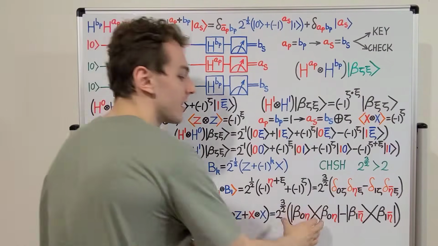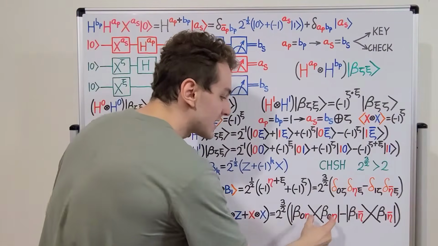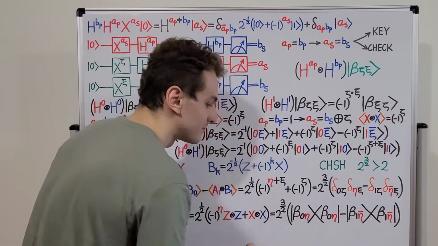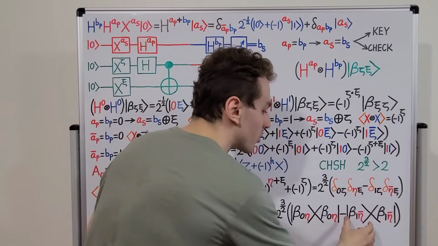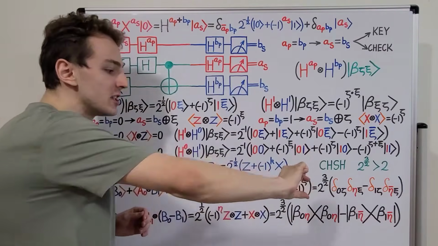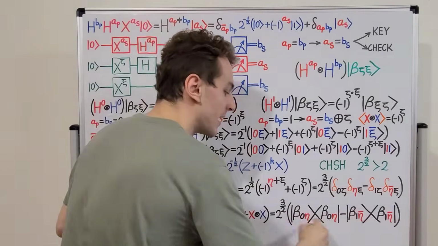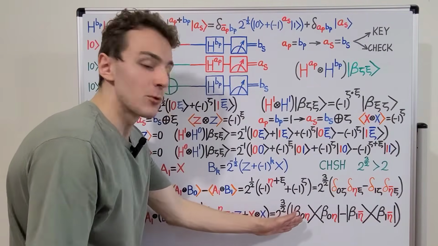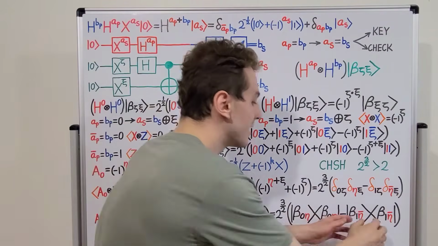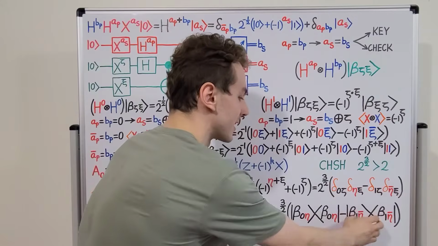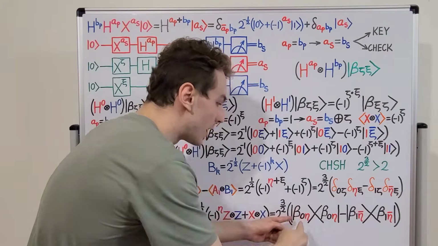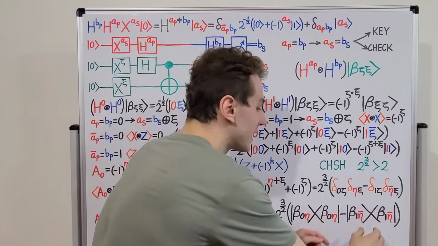And this is a really fascinating relationship. So here we have a ket-bra formed from the Bell state beta 0 eta. And over here we have a ket-bra formed from the Bell state beta 1 eta bar. So this bar says you need to flip the value of eta. So let's consider the case where eta is equal to 0. Then we're going to have the beta 0, 0 state over here and the beta 1, 1 state over here with a minus sign. And what about the case where eta is equal to 1? Well, then we're going to have beta 0, 1 with this plus sign, and with the minus sign, we'll have